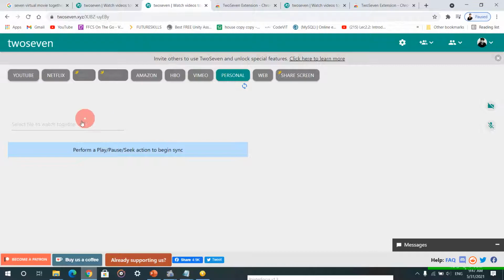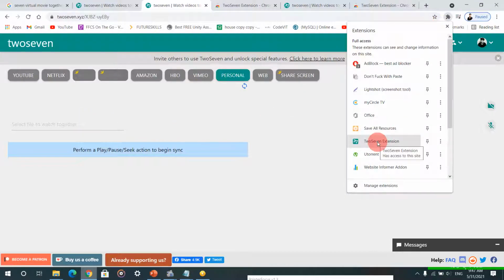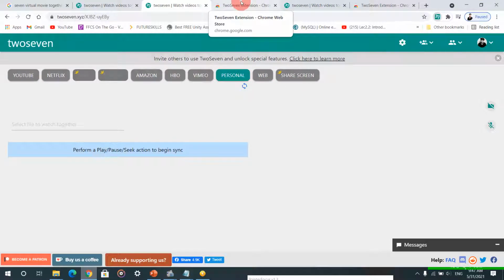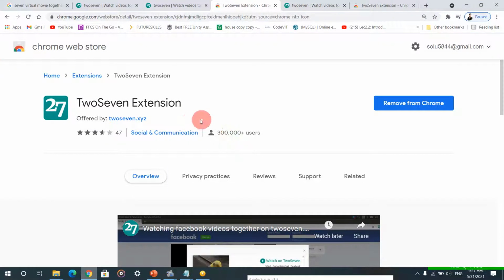At first you have to install these two extensions, otherwise you can't use anything. In YouTube you need this, in personal you need this, and in web you need this also. You have to go to the web store and download the 7 extension in your Chrome.